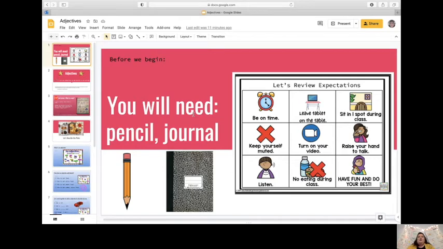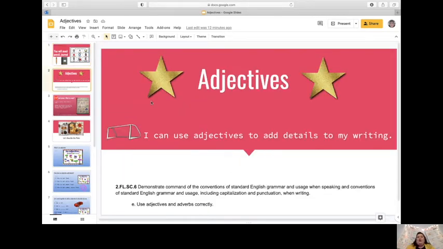Perfect, my friends. Let's go over our expectations, friends. We're going to jump right into our lesson today. We're going to be talking about adjectives. Have any of my friends ever heard the word adjectives? Oh, I see some friends raising their hands. I see some friends give me some thumbs up. I would love to hear from my friend right here.